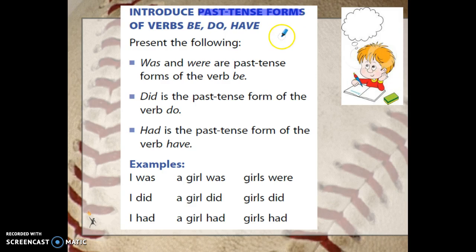Past tense forms of be, do, and have are very similar to present tense forms. You have to make sure they agree with the subject. For the verb be, we have was and were. For the verb do, did is your only option for past tense. And for the verb have, you can only say had. So here's a couple examples: a girl was, a girl did, or a girl had.